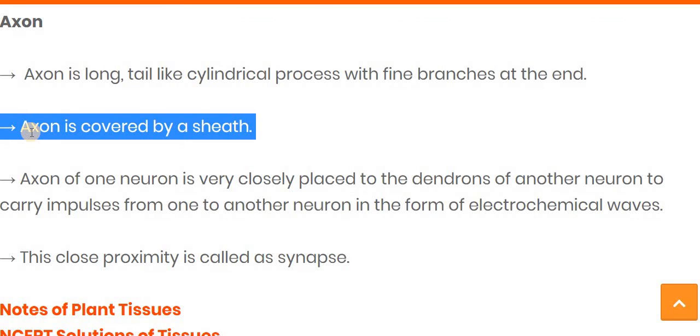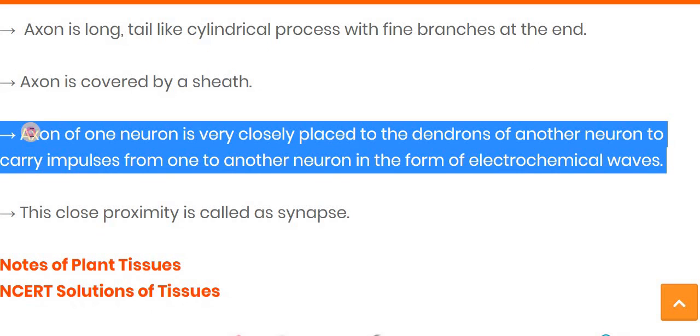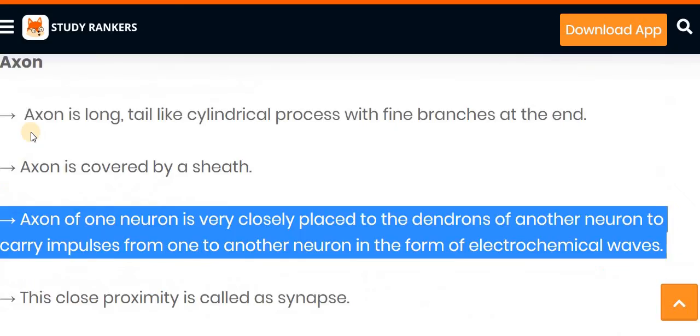The axon is covered by a sheath, and the axon of one neuron is very close to another neuron, and between these two neurons there is a little gap, and this little gap is known as the synapse. Here your chapter number 6 is completed.